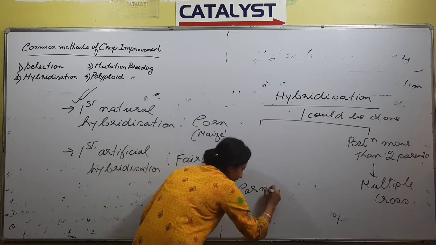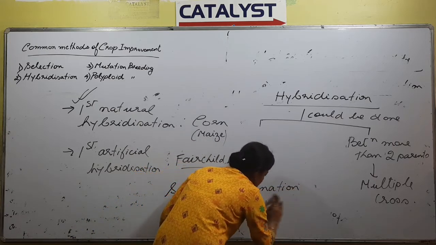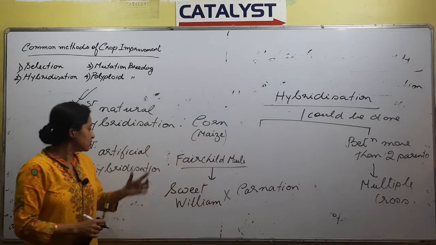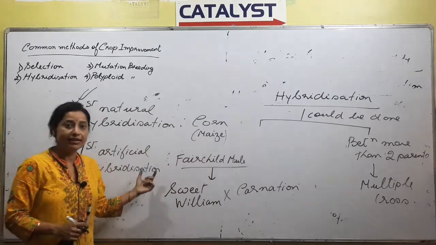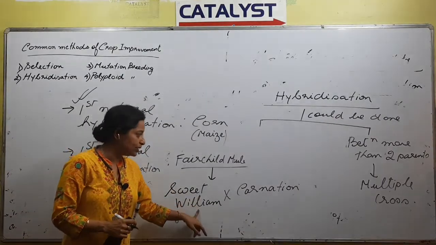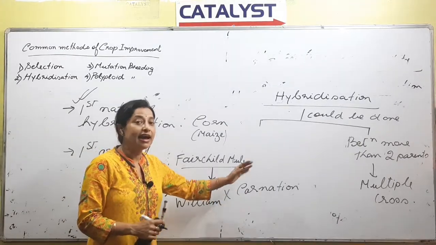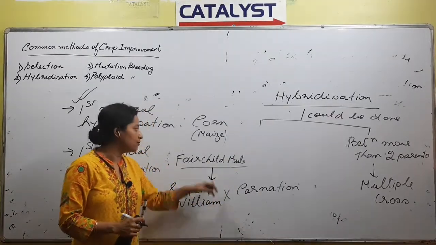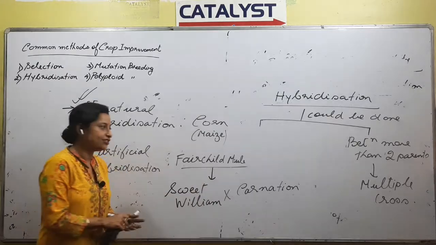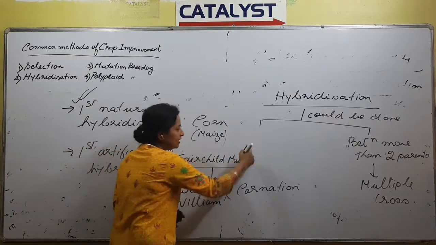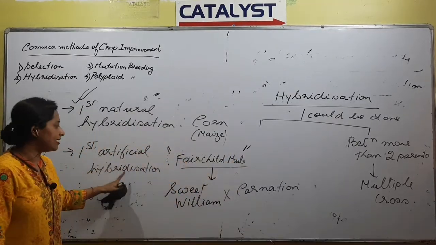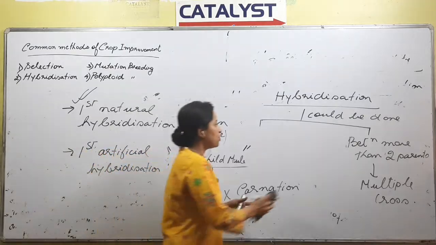These are nothing but two flowering plants, right? In the first hybridization, two plants were selected, one sweet william and one carnation, and the product or progeny formed is called Fairchild mule, which is considered to be the first artificial hybridization.